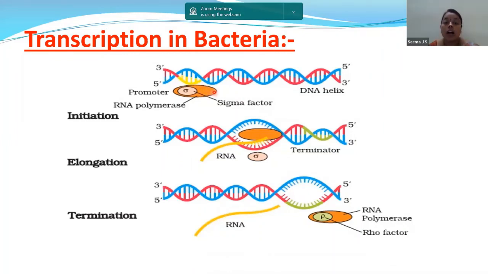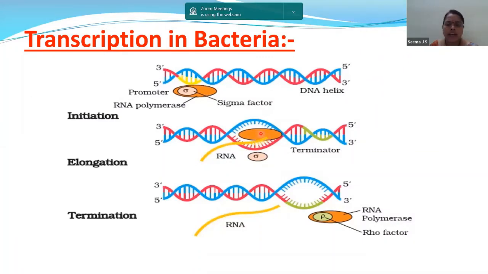After initiation, the process of elongation will take place. What is happening in the process of elongation? The DNA strand will get broken down. The hydrogen bonds present in the DNA strand will get broken. How? This RNA polymerase is breaking the hydrogen bonds.